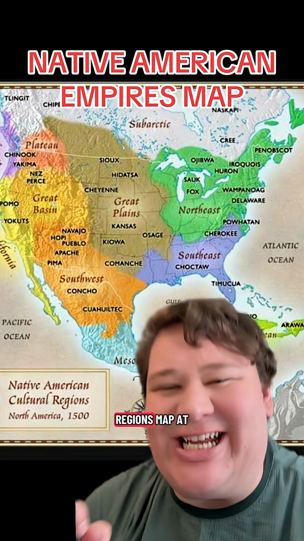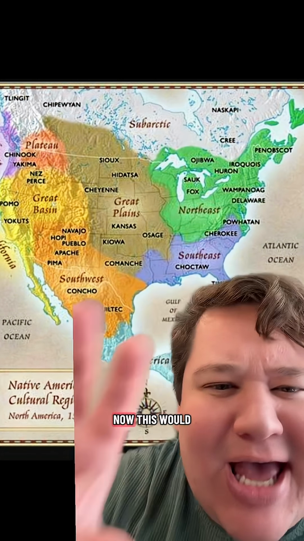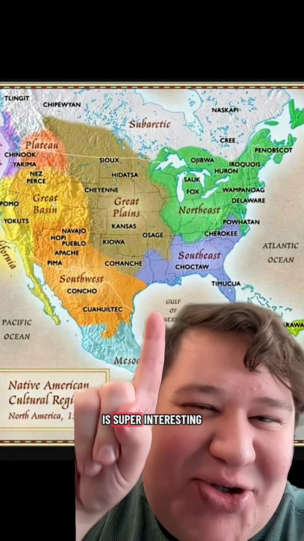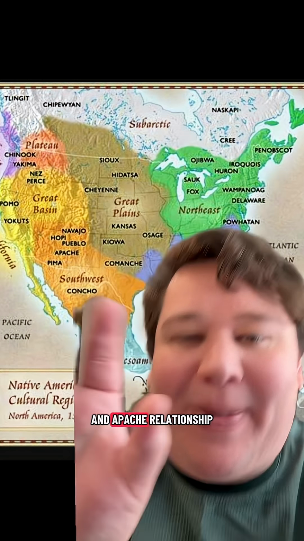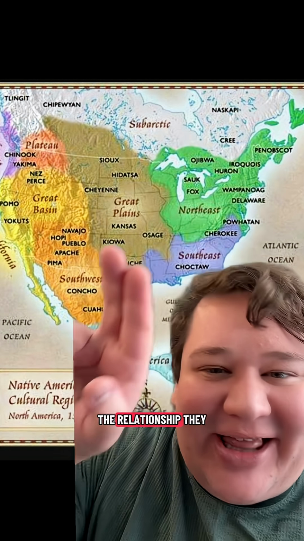Native American cultural regions map at about 1500. Now, this would change over time. Something I think is super interesting is the Comanche and Apache relationship, as well as the relationship they had against all the other tribes in the area.